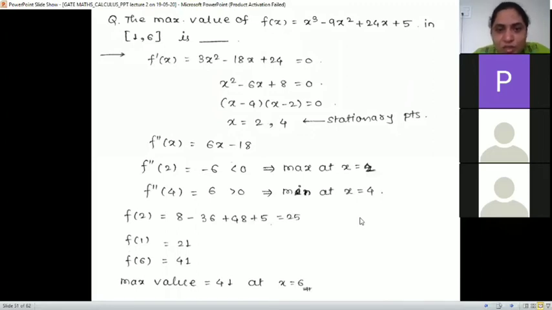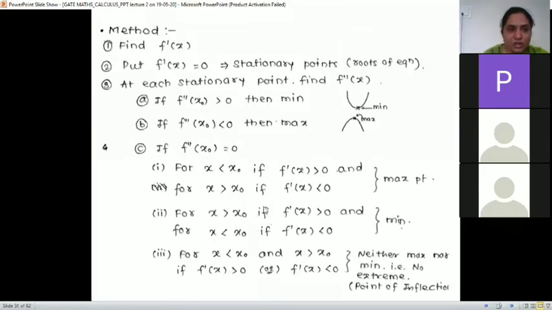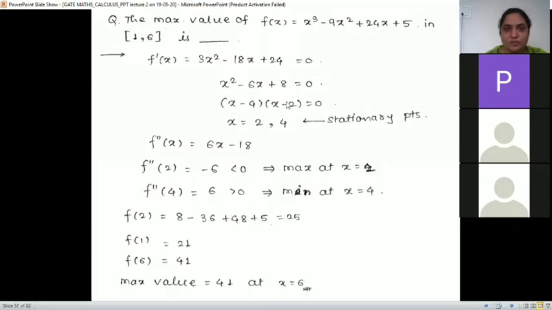So find out f dash of x, that is 3x square minus 18x plus 24, correct? Equate it to 0, right? See here, we have to find f dash x and equate it to 0 for stationary points. So equating to 0 and solving this, 3 is common, we'll take it out and divide, so 0. So x square minus 6x plus 8. So it is (x minus 4) into (x minus 2). So x is 2 and 4.